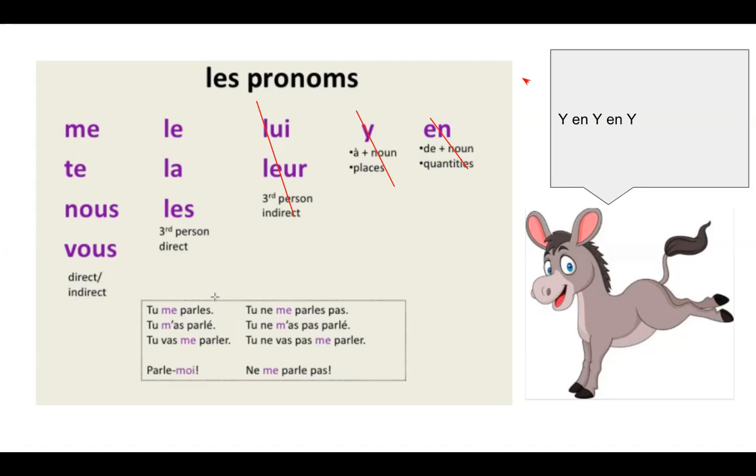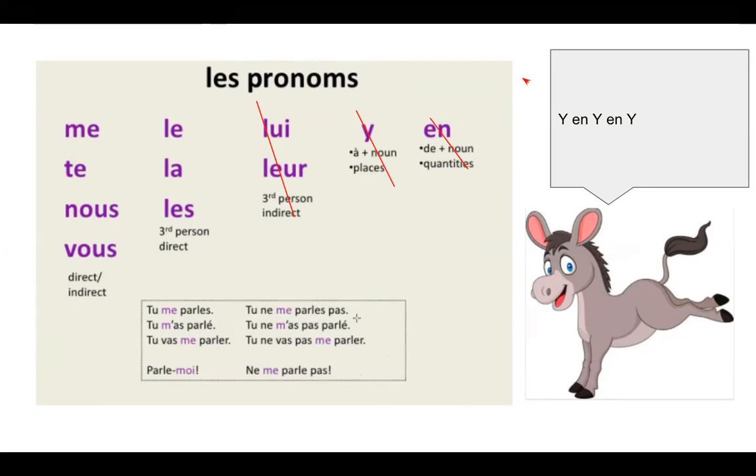You speak to me, but in French, it's tu me parles, tu m'as parlé, tu vas me parler. So in this case, you're going to talk to me, and it goes after. Here's the negations that we were just talking about, where the direct object pronoun goes before the verb each time. And the ne pas goes around the direct object pronoun, the verb. Tu ne me parles pas, tu ne m'as pas parlé, tu ne vas pas me parler.